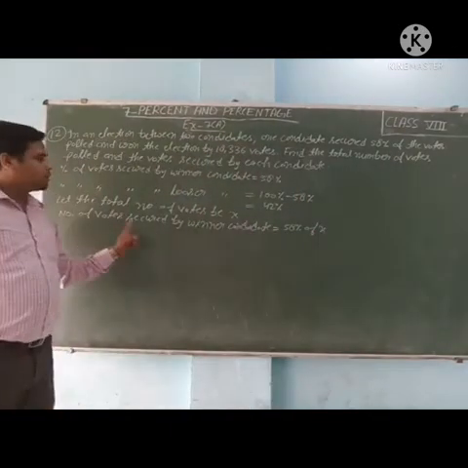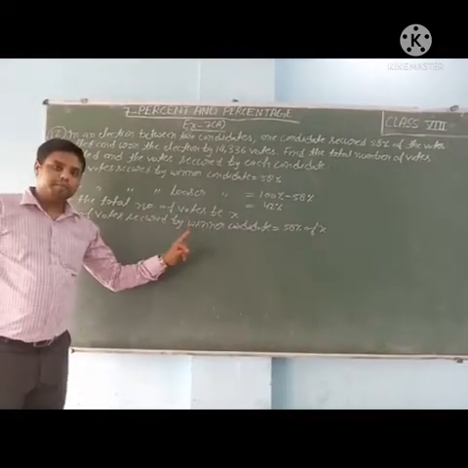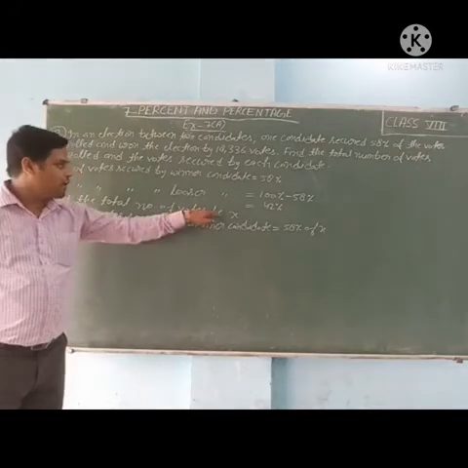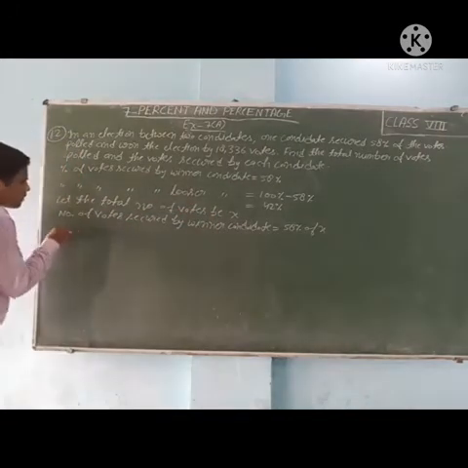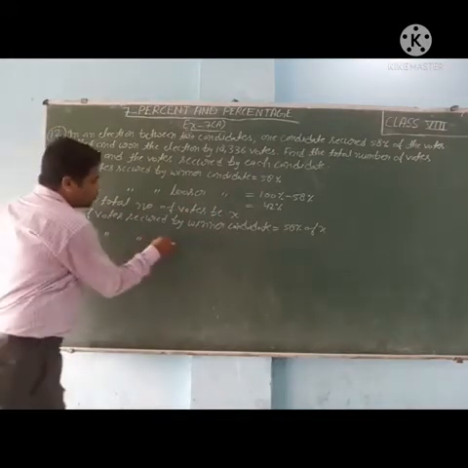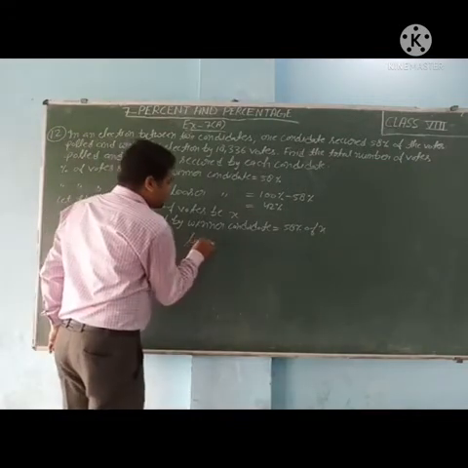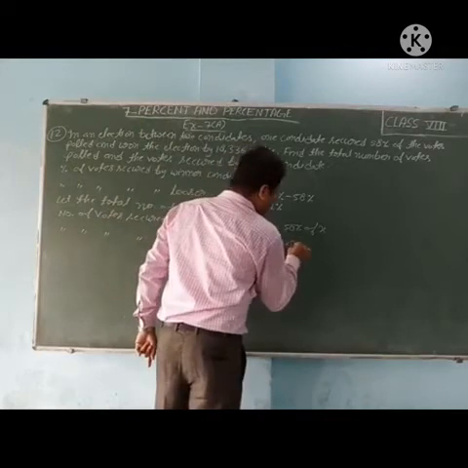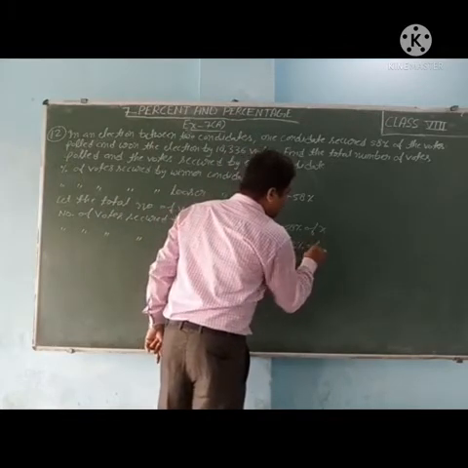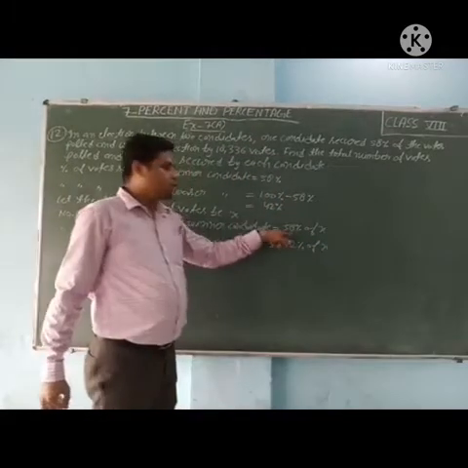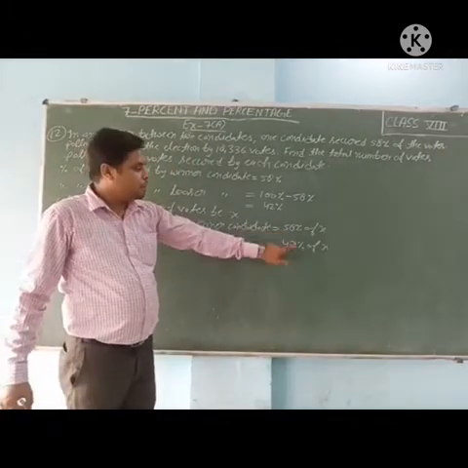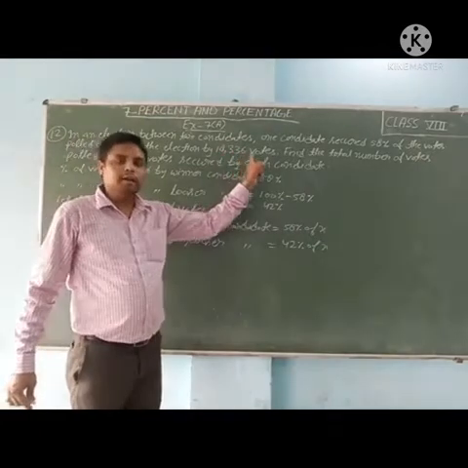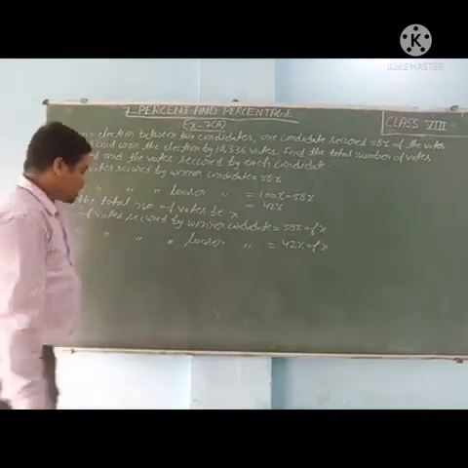Number of votes secured by winner candidate is 58% of total number of votes, that is x. So number of votes secured by loser candidate is equal to 42% of x. So these number of votes will be more than this. How many? 18,336 votes. So how will we make the equation?